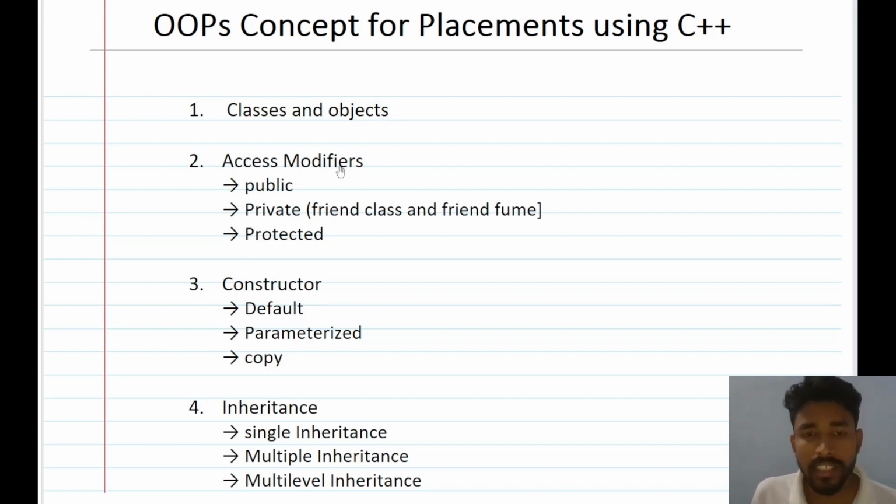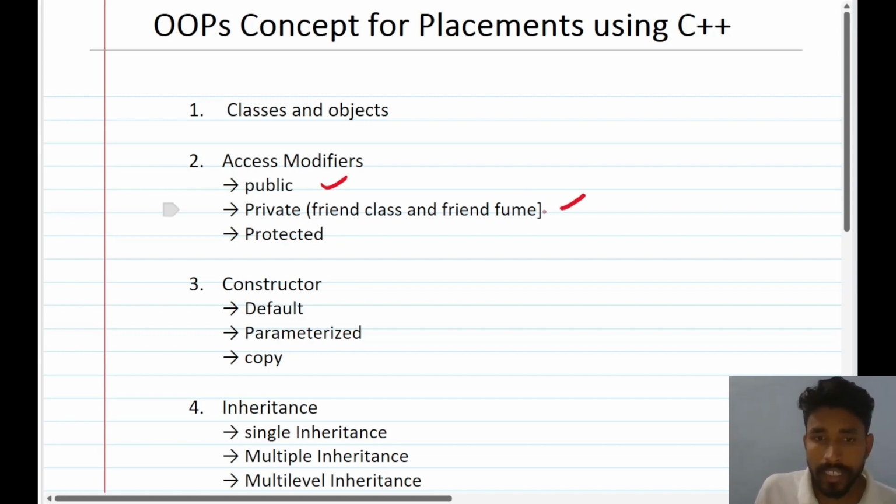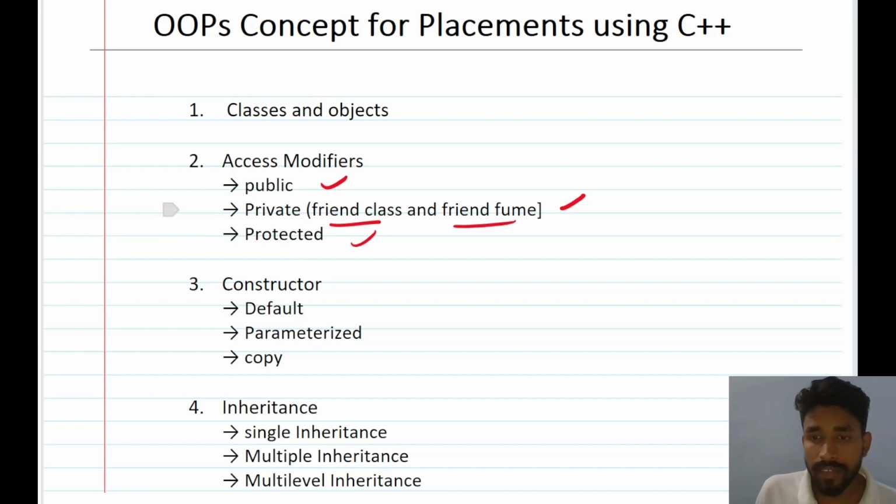The second lecture we will be doing about access modifiers. So different types of access modifiers in C++ like public, private and protected, and we'll also be looking at friend class and friend function. So when to use friend class and friend function, and what is the benefit of choosing friend class and friend functions.